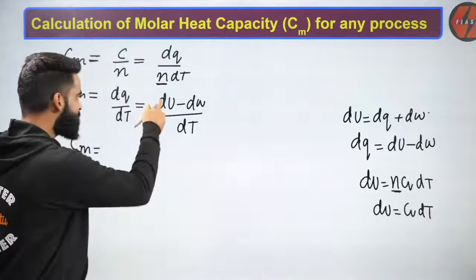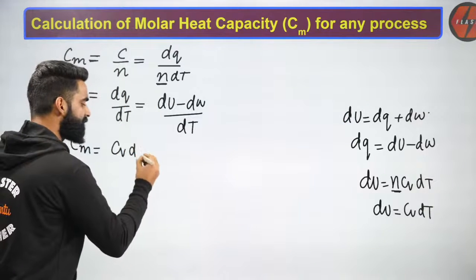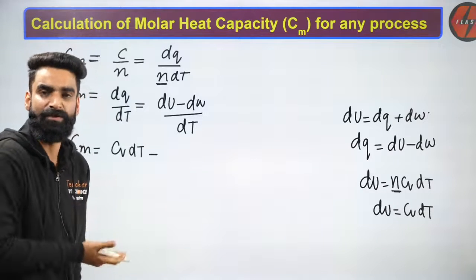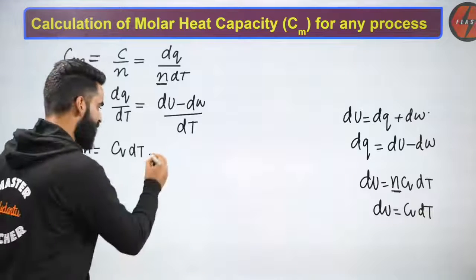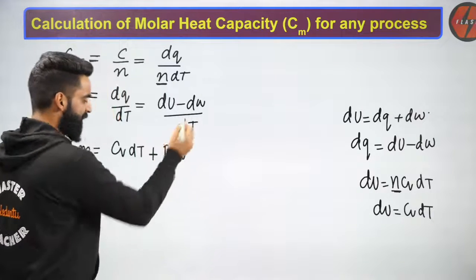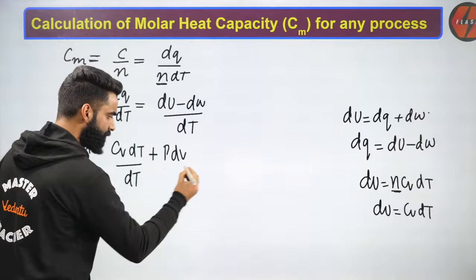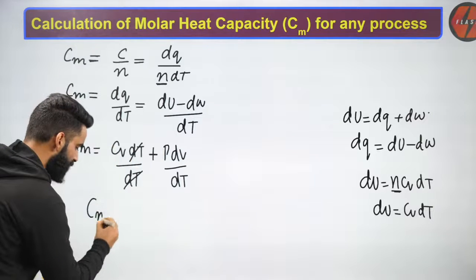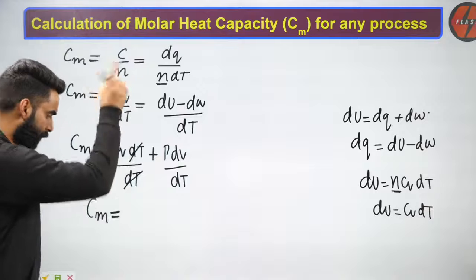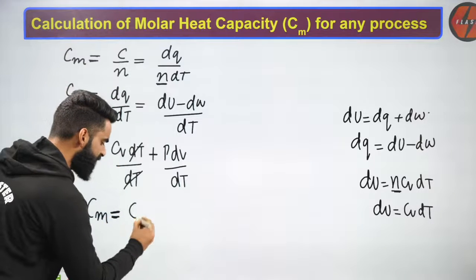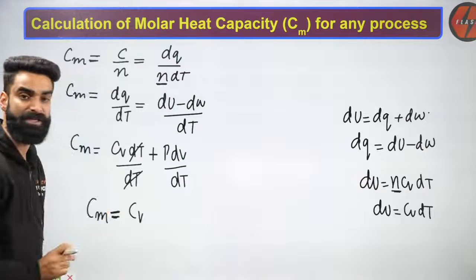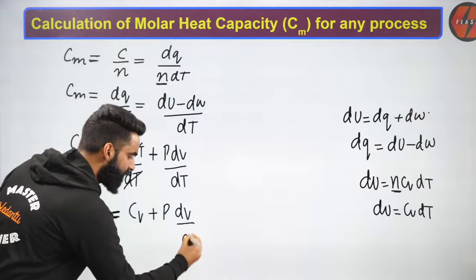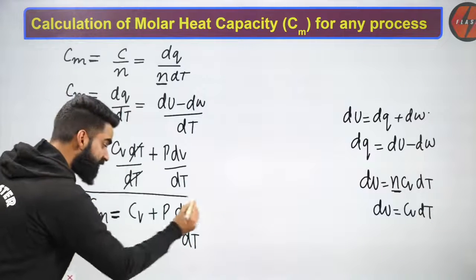Very, very simple. So instead of dU, I'll be writing Cv dT minus dW. dW is minus PdV, if you remember, a small amount of work. So it becomes plus PdV divided by dT. Over here I'm doing the division by dT, and this dT and this dT got cancelled. So I got the formula: Cm, the molar heat capacity for 1 mole of the ideal gas, is simply equal to Cv, the molar heat capacity of the ideal gas at constant volume, plus P multiplied by dV upon dT. Correct? This is one relation, but you're not supposed to remember it.